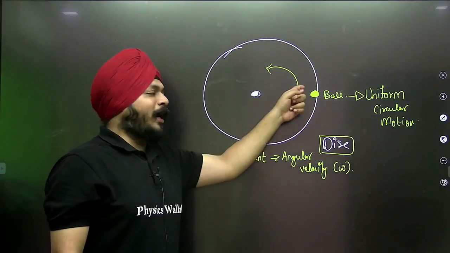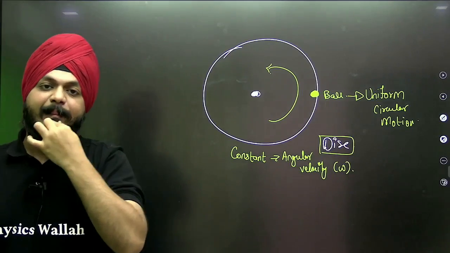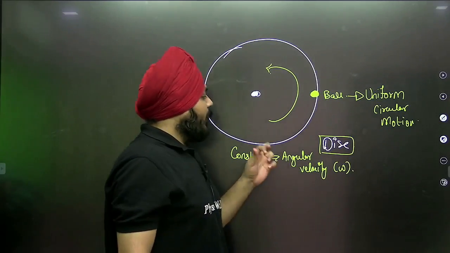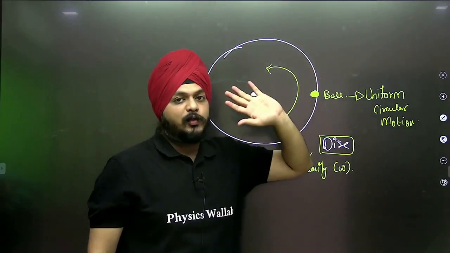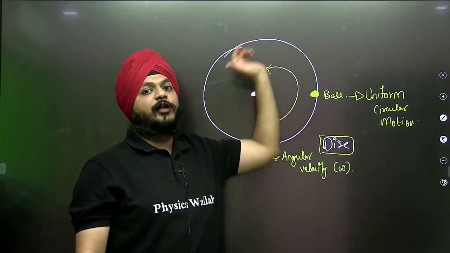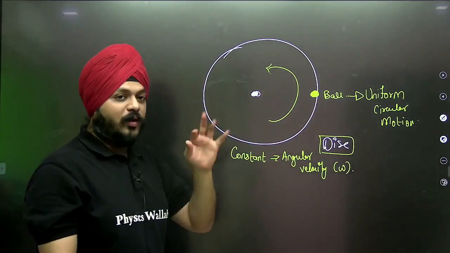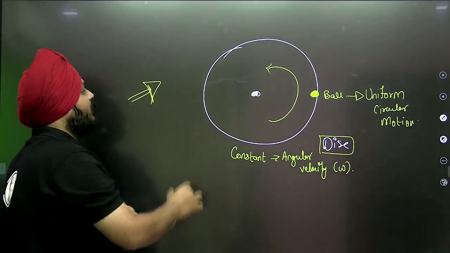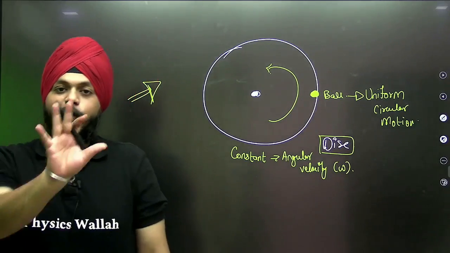A disk, a ball attached to it, is moving on the circular path. The angular velocity of the disk is constant, so the angular velocity of the ball is constant too. So this is a uniform circular motion. Sir, where is the SHM? Yes, it is going to come, don't get worried.